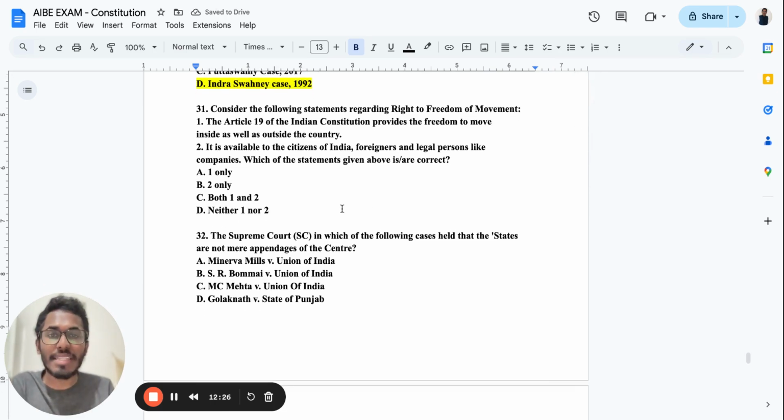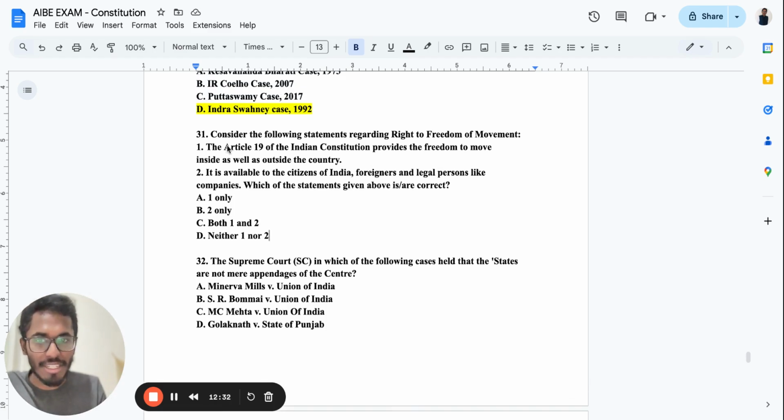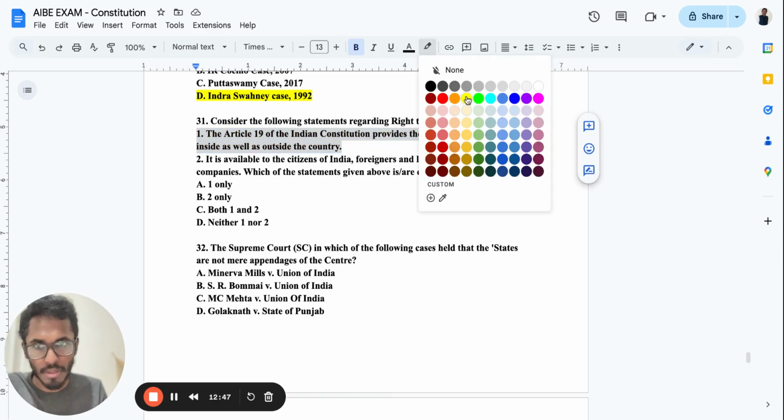Consider the following statements regarding the right to freedom of movement. Which article is the right to freedom of movement? It is actually Article 19. Okay, it is a simple one. I don't want any of you to make a mistake. Article 19 of the Constitution of India provides freedom to move inside as well as outside the country. So remember this, this is the correct article.